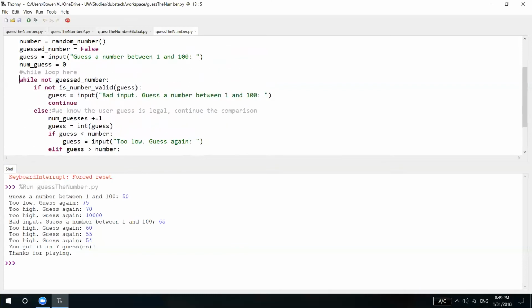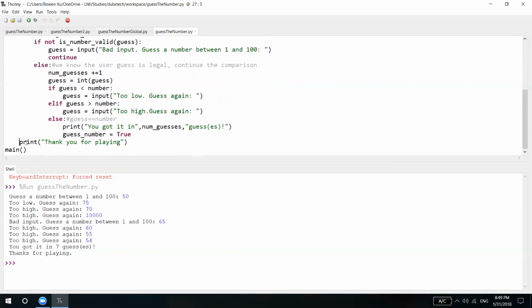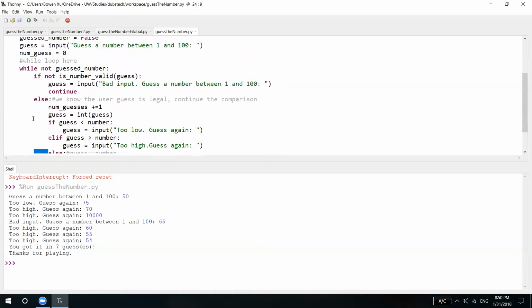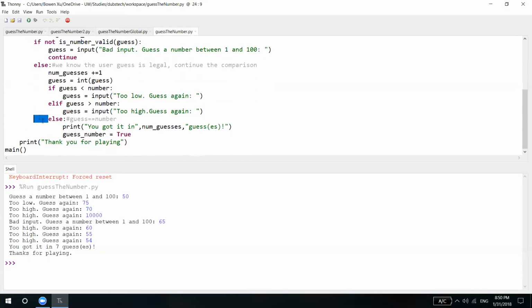Once the while loop stops, then the thank you message will get printed to the console. And this multiple if-else structure, you see that it has double indentation and triple within it, so that it's layer by layer by layer. So let's run it, and it appears to be working.